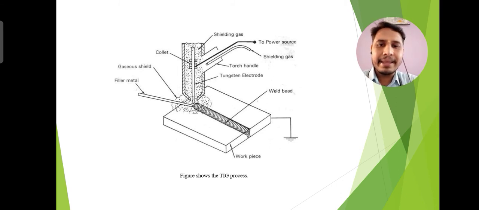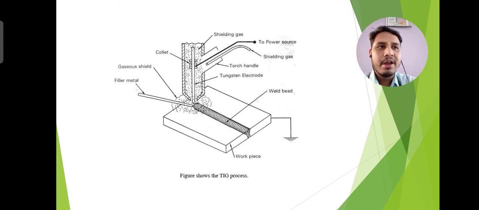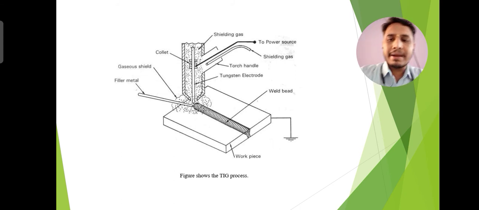And the TIG welding parameters for different materials are like these approximate values. For example, if you are welding mild and low alloy and stainless steel, then the current range will be 250 amperes to 350 amperes, and the diameter of the electrode should be 3 mm.